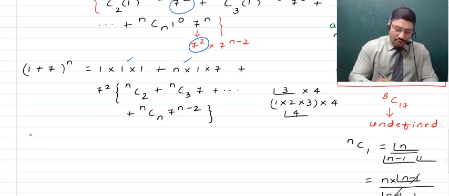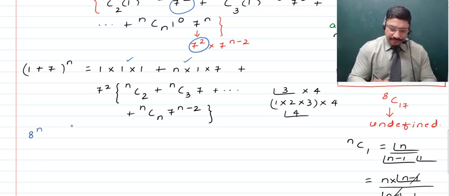And then we can talk about now 1 plus 7, which becomes equal to 8 raised to the power n, from which if we subtract 1 into 1 into 1, which is 1, and we subtract n into 1 into 7, which is 7n,